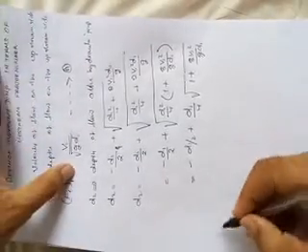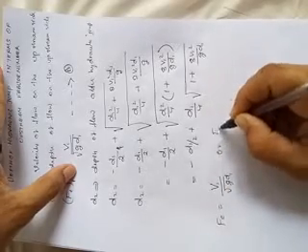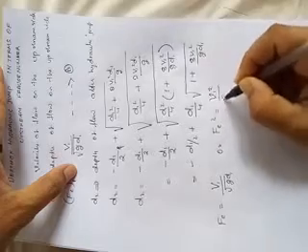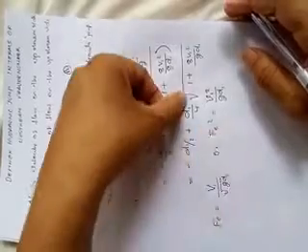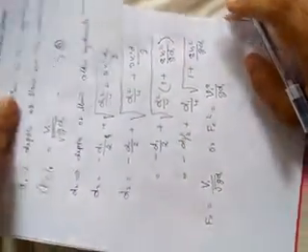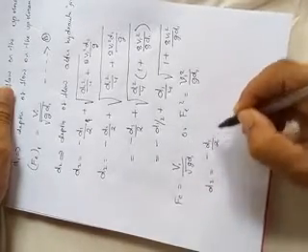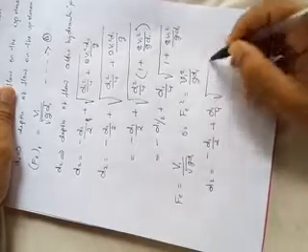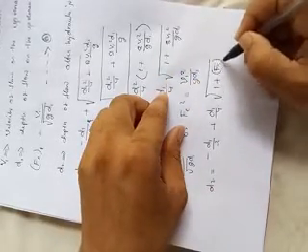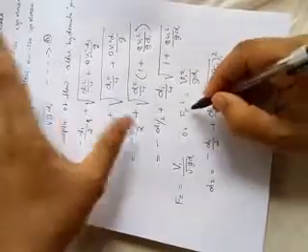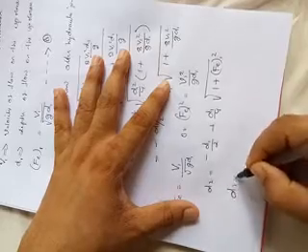We know already that Fe is equal to V1 divided by root G into D1, or Fe square is equal to V1 square divided by G into D1, correct? Now substitute this here. So it will become D2 is equal to minus D1 divided by 2 plus D1 by 4 into root over 1 plus 8 V1 square divided by G D1. V1 square divided by G D1 is Fe1 square. Got my point? Now you can write the equation.